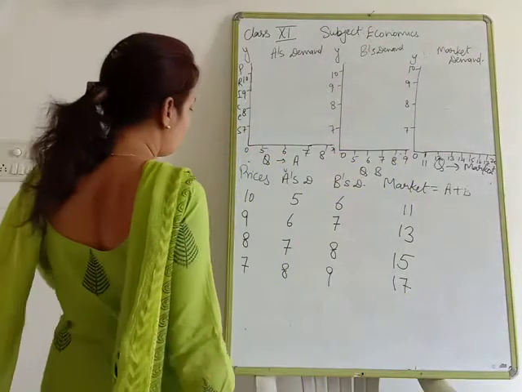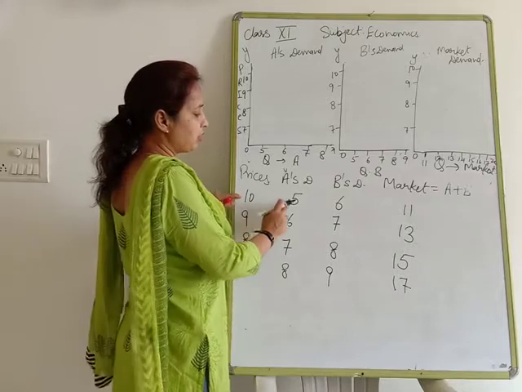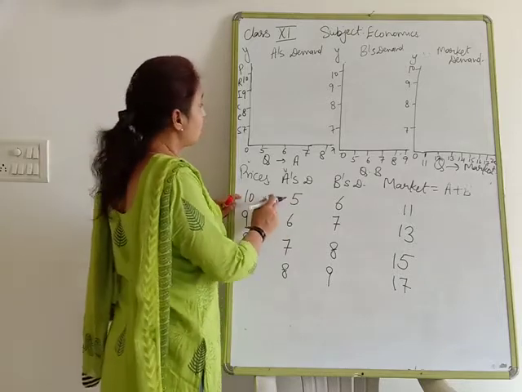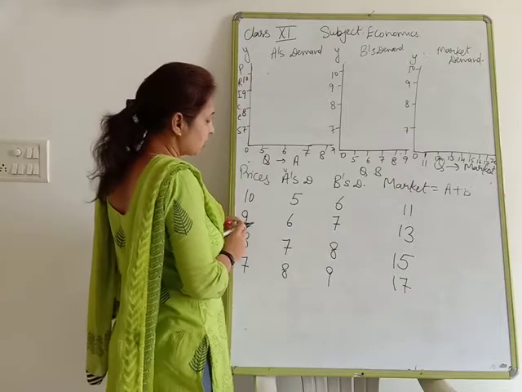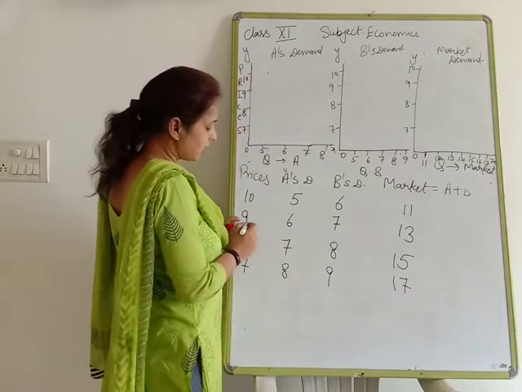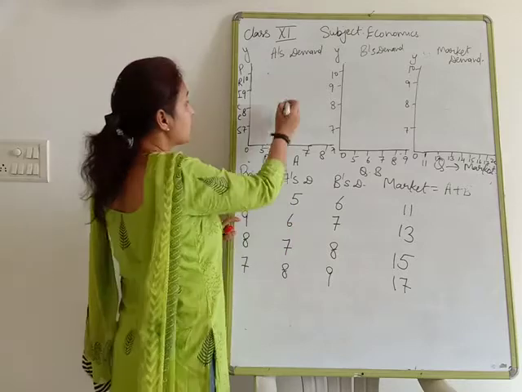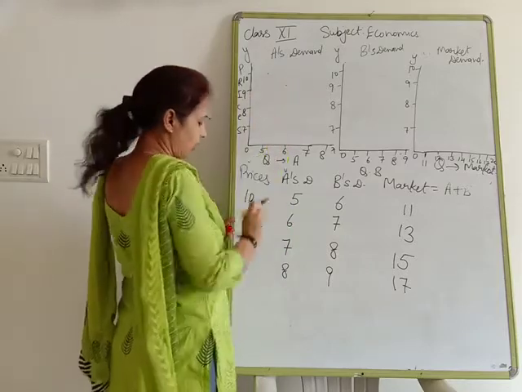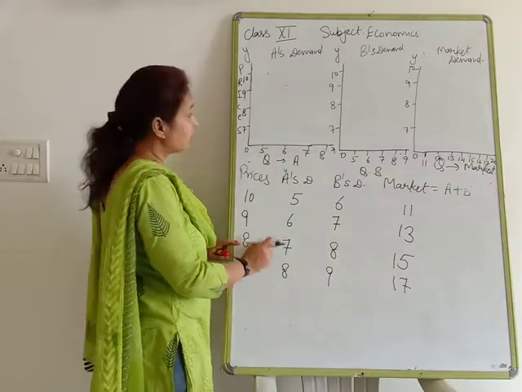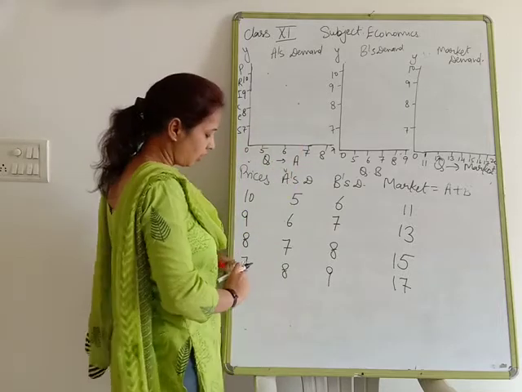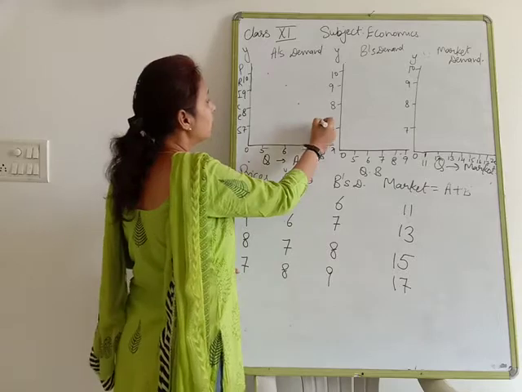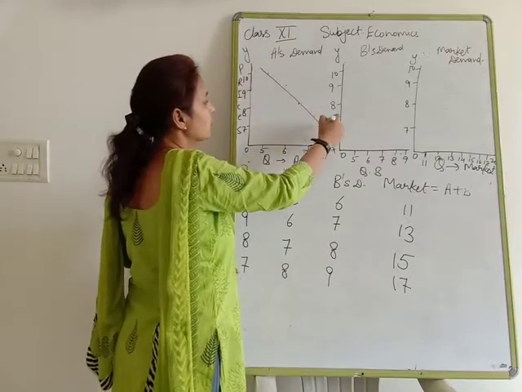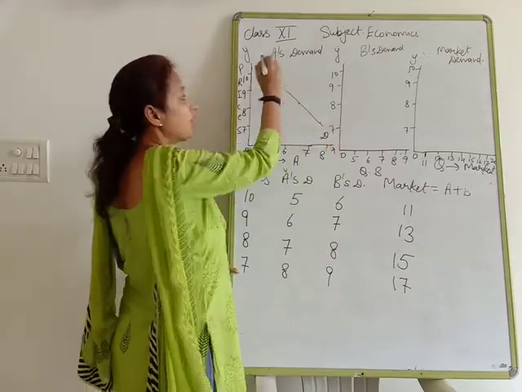Clear? Now at 10, how much is A going to demand? If the prices are 10, how much is he going to demand? Sorry, 5. If the prices are 9, A is going to demand 6. If the prices are 8, then he is going to demand 7. And if the prices are 7, he is going to demand 8. Clear? Now draw this. This is known as a DD demand curve.